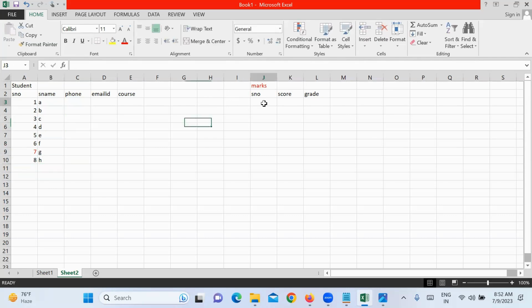Let's take, for example, student 2 has taken the exam. He got, let's say, 67. Student 5 has taken the exam. He got, let's say, 87. Student 6 has taken the exam. He got 73. How many students are there? 8 students. How many students have taken the exam? 3 students. That means these are the only 3 records which are common in both the tables, right? Which are common? 2, 5, 6. Only these 3 records are common.